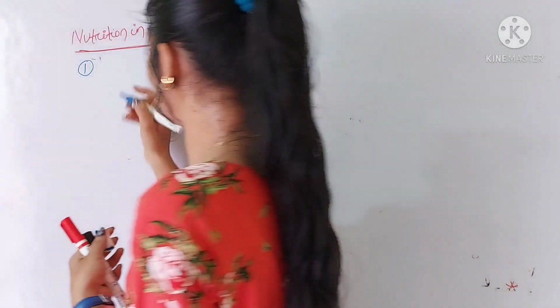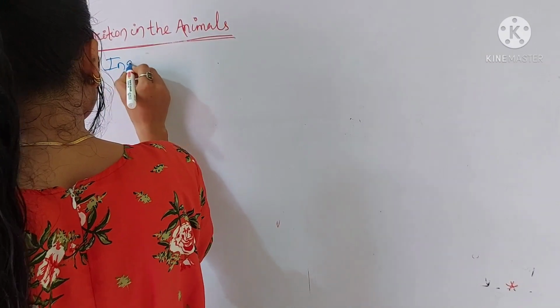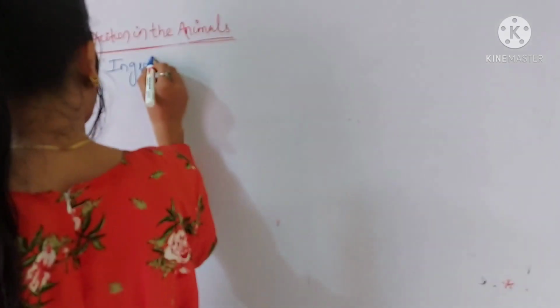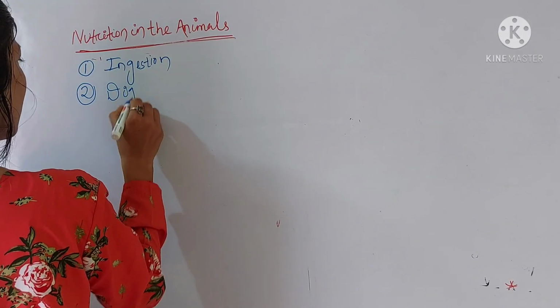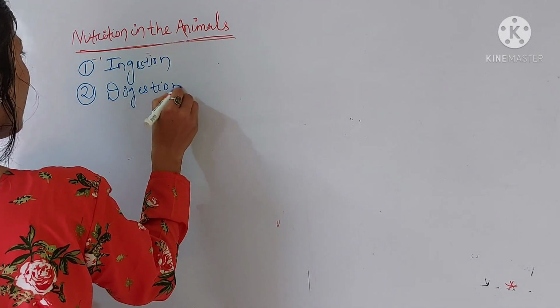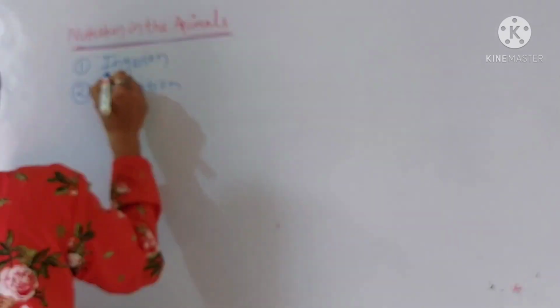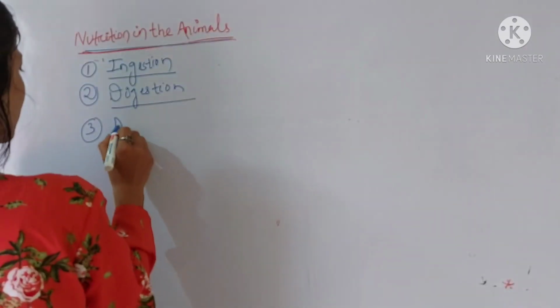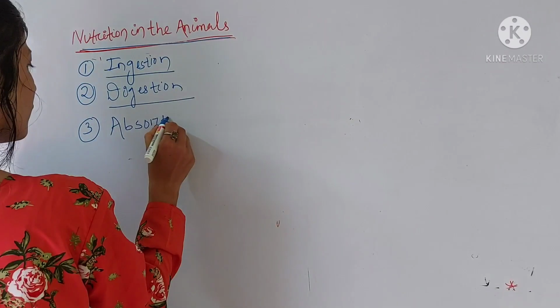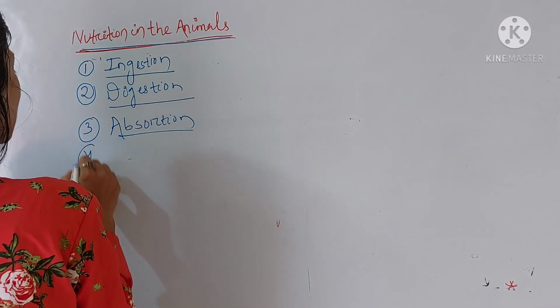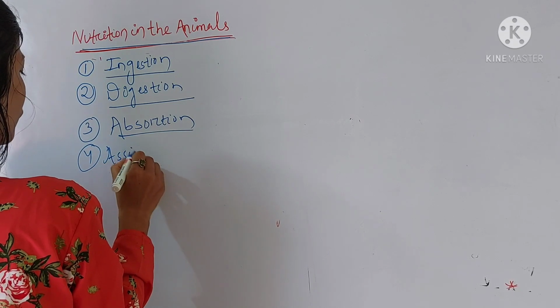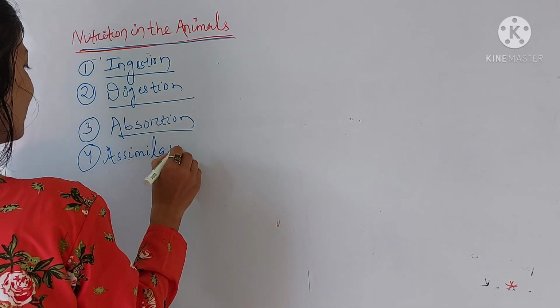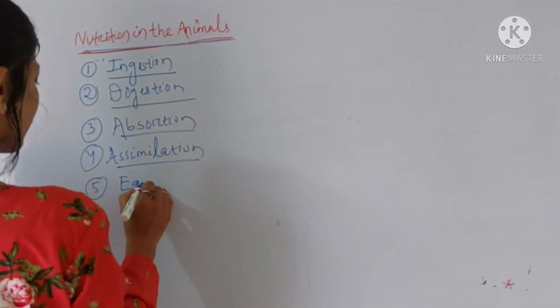Okay, so the first process is ingestion. Second process is digestion. The 5 processes involved in the nutrition in the animals are: first is ingestion, second one is digestion, third one is absorption. Then fourth one is assimilation, and the fifth one, the last one, is egestion.